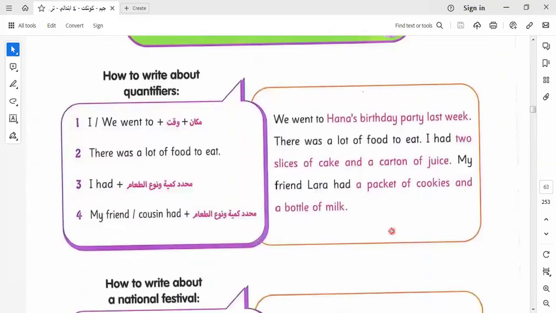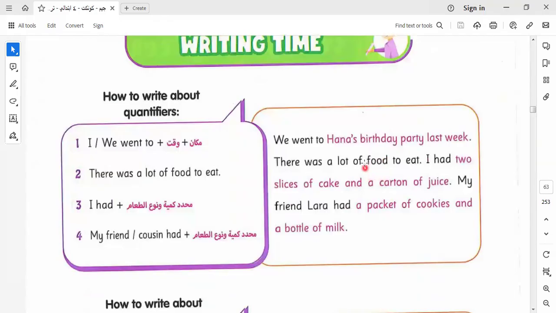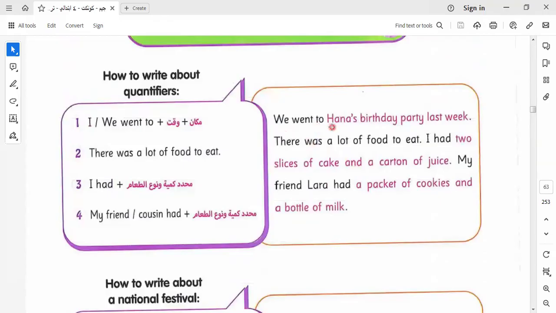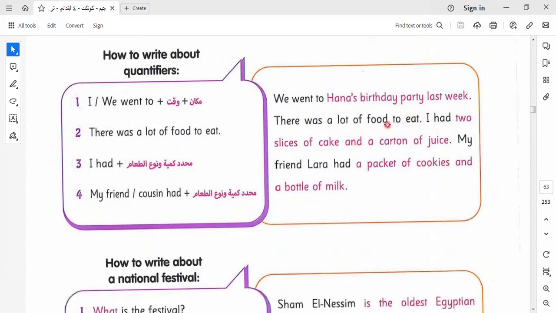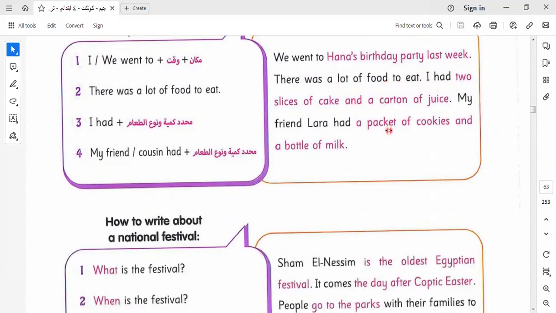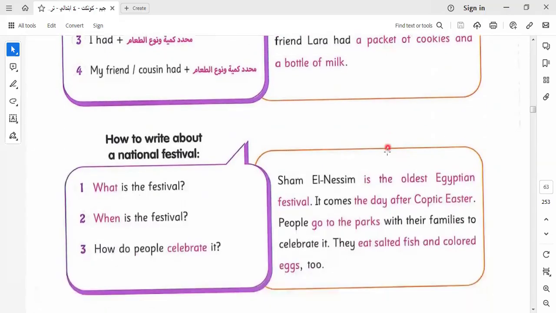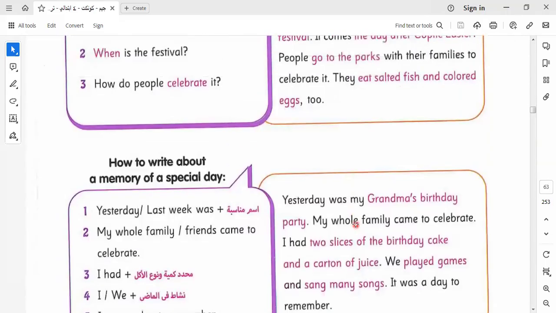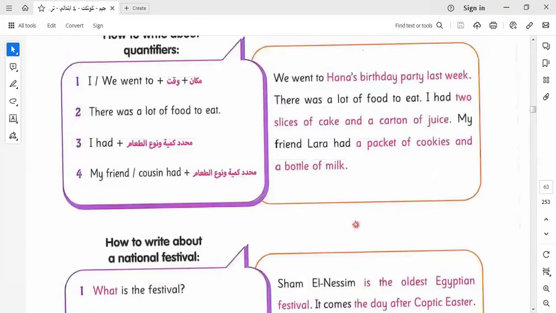Here is the part of writing the vocab. I will leave it to do it. Here we have the writing time. We have some paragraphs. Let's learn it together. Here, we went to Hannah's birthday party last week. There was a lot of food to eat. When we talk about the birthday party, we talk here during the lesson. We talk about grandma's birthday. We talk about Sham el-Nessim. We also talk about birthdays. So we know how to celebrate in different celebrations, and how to celebrate them.